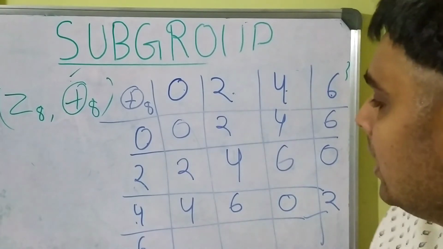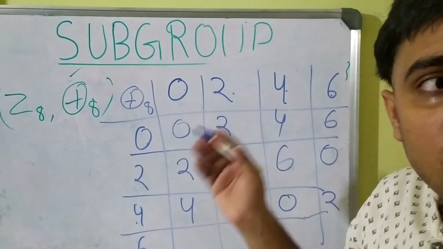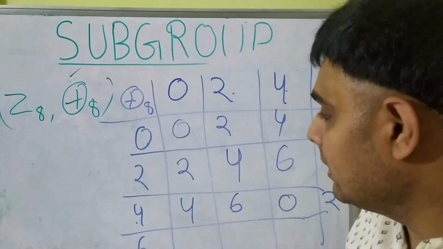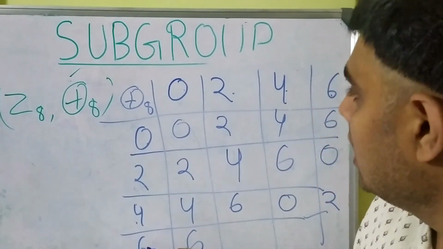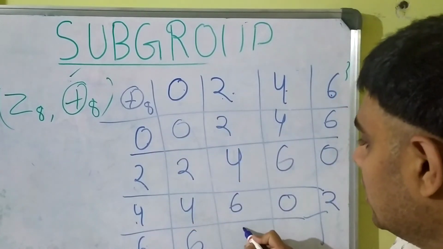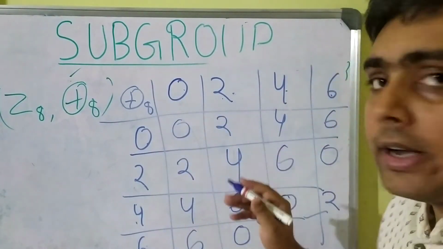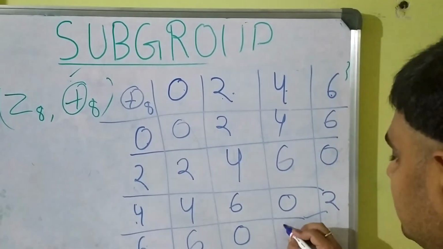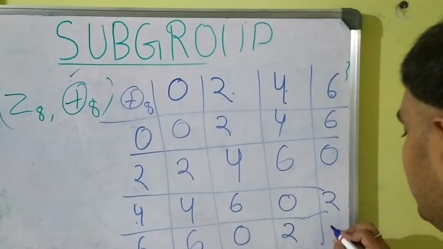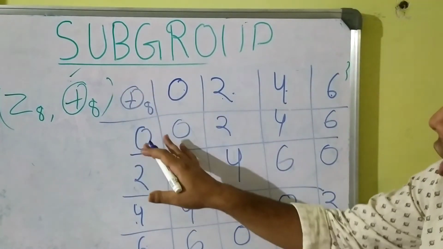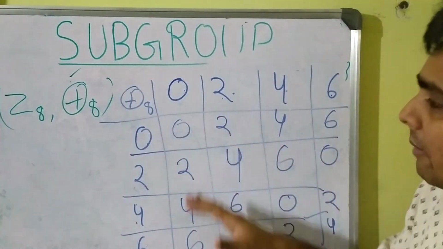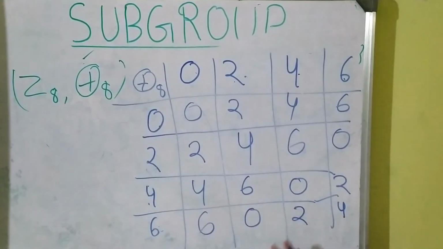And 4 plus 6 will be 10 and 10 mod 8 will be 2. 6 plus 0 will be 6, 6 mod 8 will be 6. 6 plus 2 will be 8, 8 mod 8 will be 0. 6 plus 4 is 10, 10 mod 8 will be 2, and 6 plus 6 is 12, 12 mod 8 will be 4. So as you see, all the elements in the table are 0, 2, 4, 6. So we'll create this kind of table.